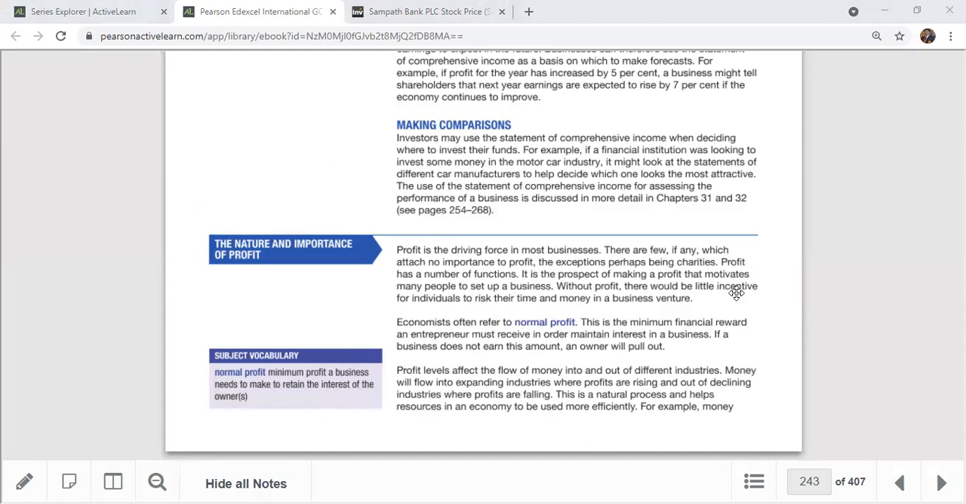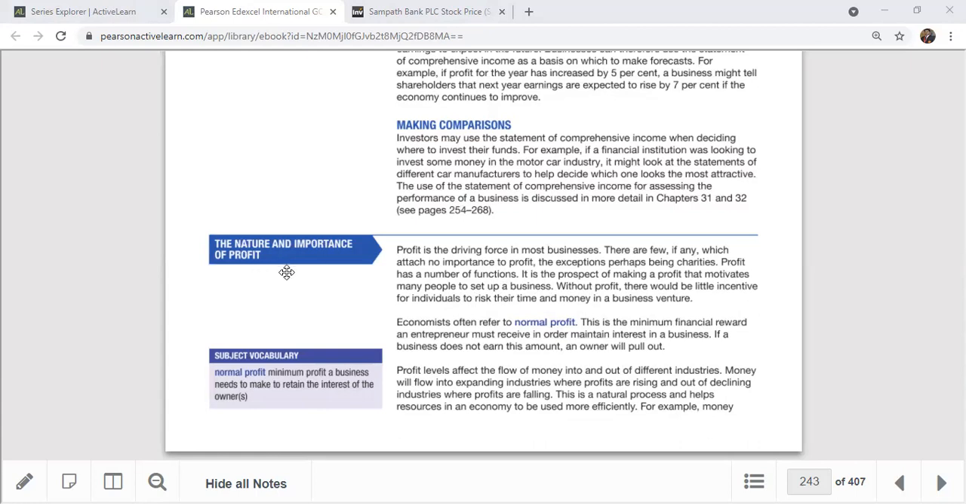Some businesses are profit oriented, and some are not for profit, like charities and social enterprises. Profit has a number of functions. The prospect of making profit motivates many people to set up a business. Without profit, there would be little incentive for individuals to risk their time and money on a business venture. That's why, as I told you, from the entrepreneur's point of view, profit is their return, right?